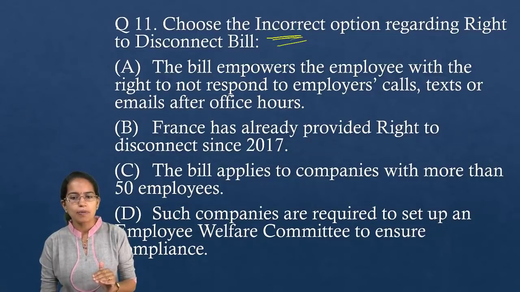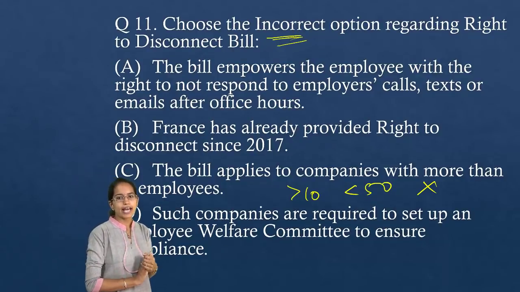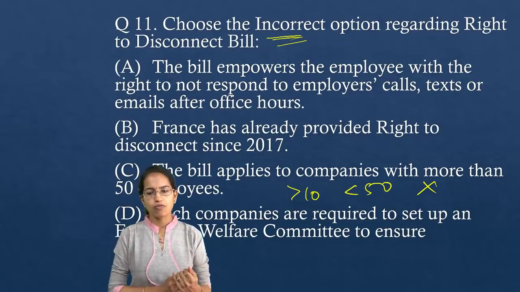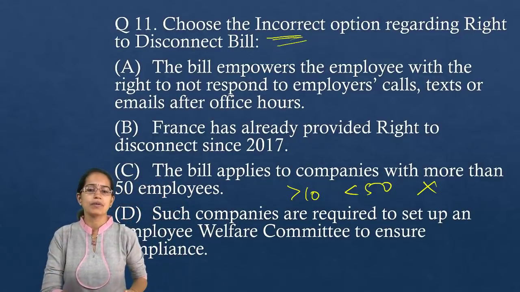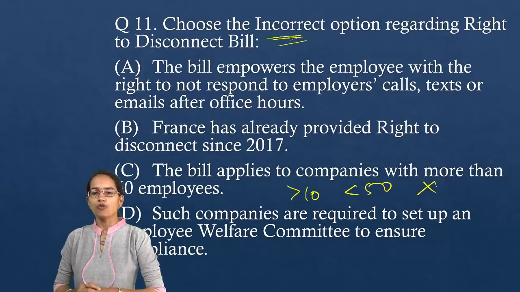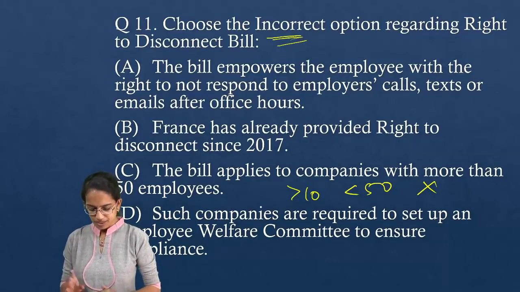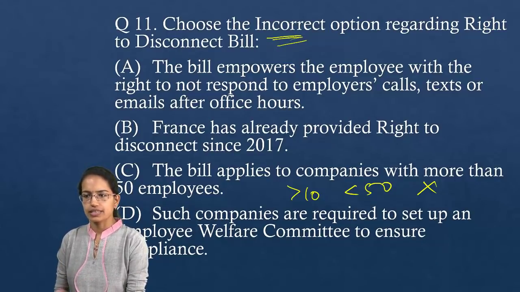It applies to companies with more than 10, less than 50. So C becomes the incorrect choice. France already has it. What it empowers, we have already talked about. And these companies also set up an employee welfare committee to ensure that this is under compliance. So very, very important question. I hope that's clear. Question number 11, a very important question, as I said.